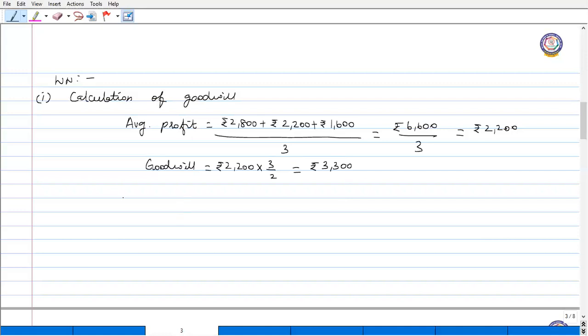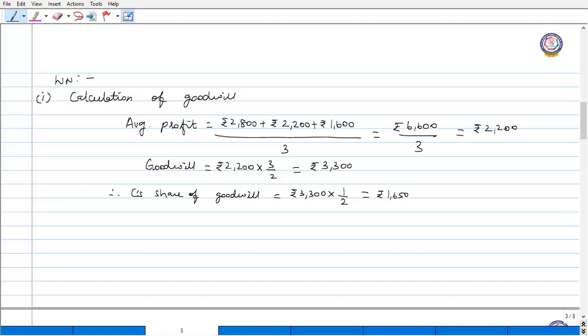And now we have to find out C's share of goodwill. So firm's goodwill into how much ever is C's share. C and D are equal partners, so it is 1 by 2. Rupees 1,650 is the share of C in firm's goodwill.